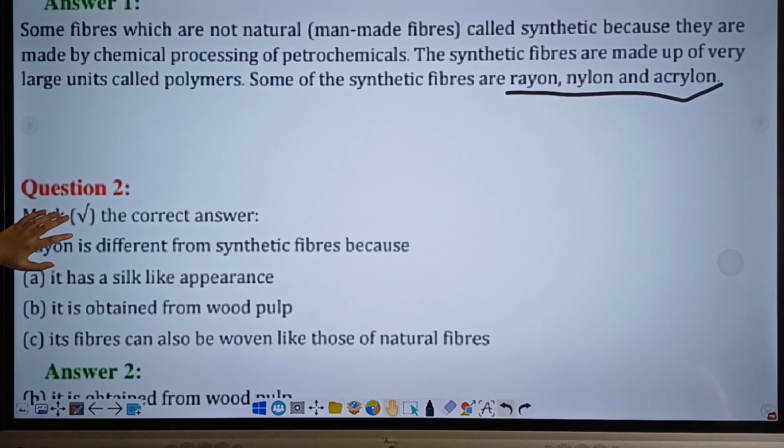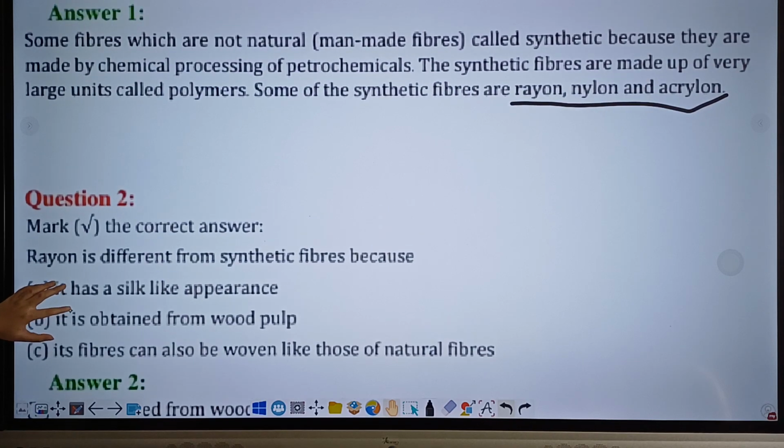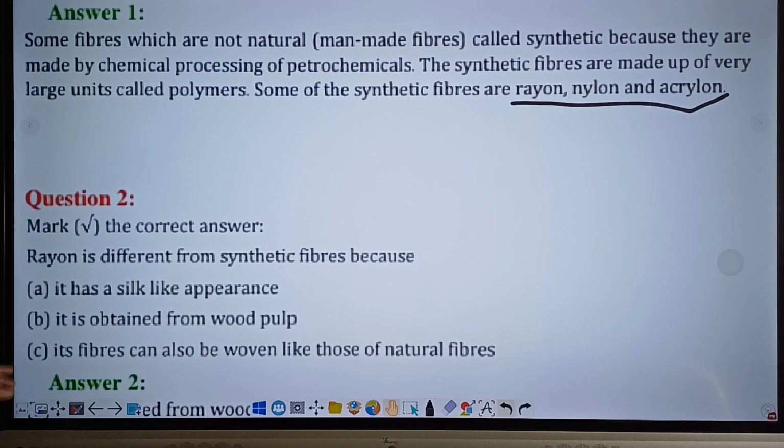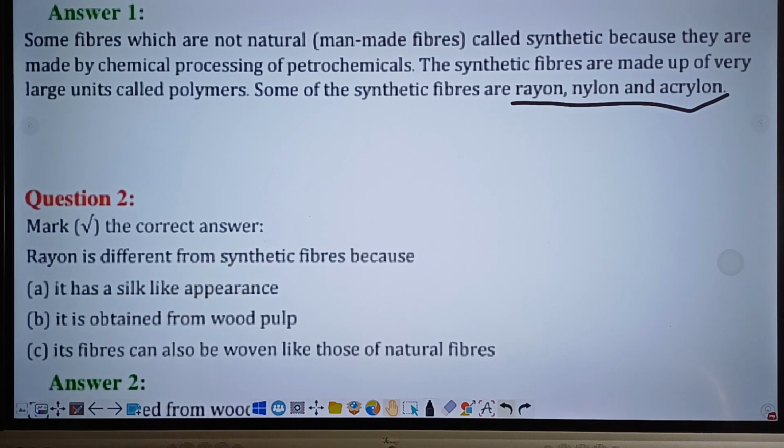Now let's move on to question 2. Mark the correct answer. Here are our options. First of all, let me tell you the question. Rayon is different from synthetic fibers because, and here are our options: it has silk-like appearance, option A; B, it is obtained from wood pulp; and option C, its fibers can also be woven like those of natural fibers.